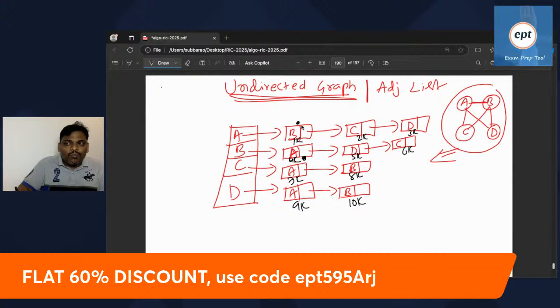Now he is asking for the twin pointer. If you observe clearly, B's twin is A. B's address is 1K, A's address is 4K. You have to arrange a twin pointer.